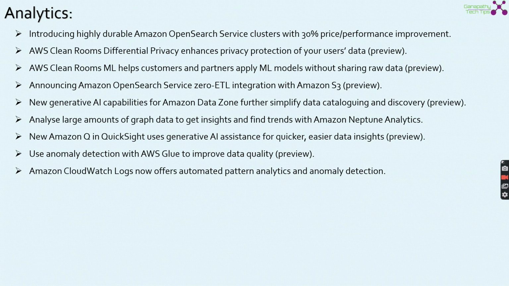Analyzing large amounts of graph data and getting insights and finding trends is possible using a new service called Amazon Neptune Analytics. New Amazon Q in QuickSight uses a generative AI assistant for quicker and easier data insights, again in preview mode. Use anomaly detection with AWS Glue to improve data quality, again in preview. Amazon CloudWatch Logs now offers automated pattern analysis and anomaly detection.